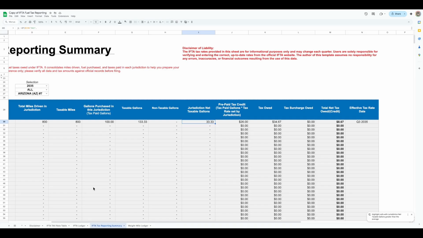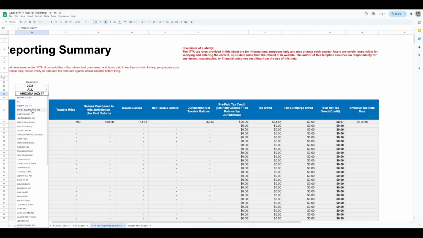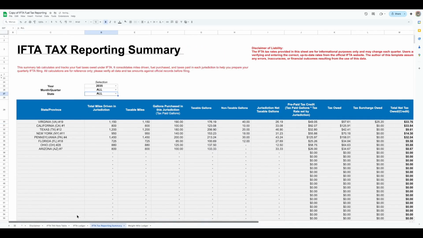Okay. So that's pretty cool, right? So you can just filter anything you want here. So if you pick all, you have all the data that you want. So you can filter any state, any quarter, basically.